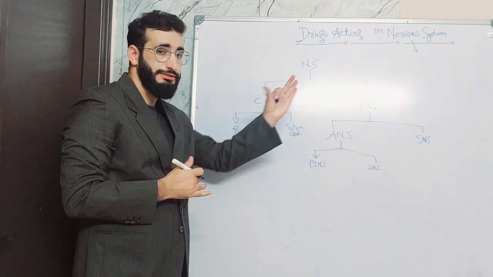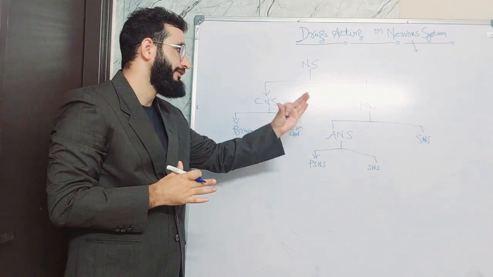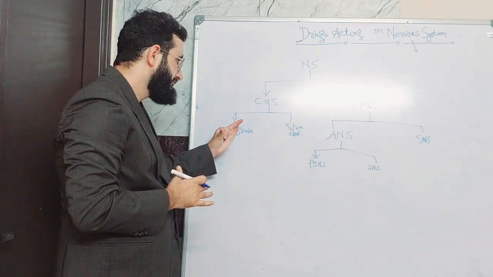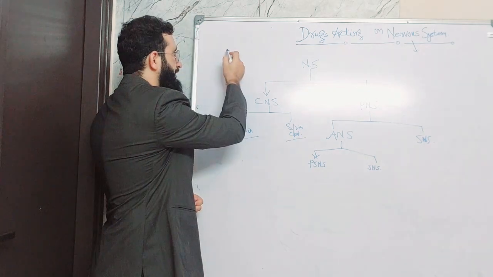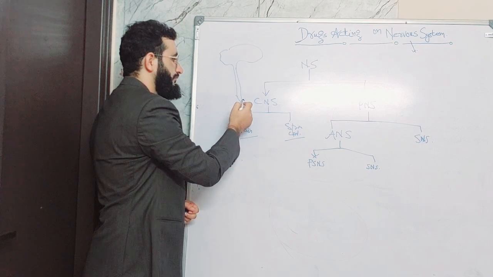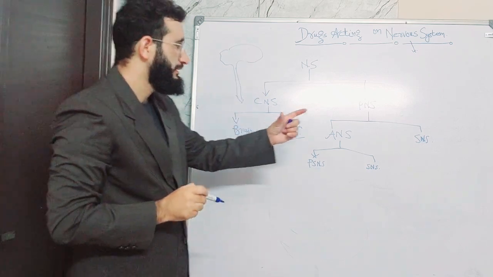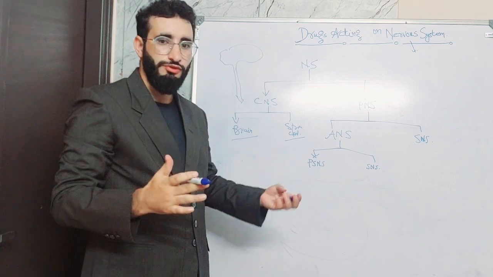Okay, so the nervous system is classified into the central nervous system and the peripheral nervous system. The central nervous system consists of brain and spinal cord. And the peripheral nervous system is the nervous system which connects the rest of the body to the brain.